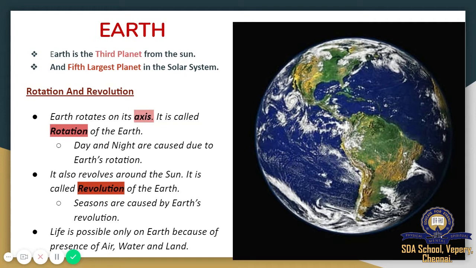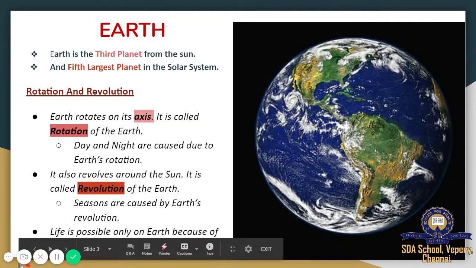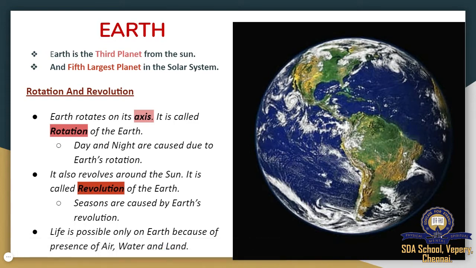Next thing is, life is possible only on Earth because of the presence of air, water and land. Only on our planet Earth do we have air, water and land, which are very useful for human beings to live. Without air no one can live. Without water nobody can live. And without land, where will we stay? No other planet has all these things together.